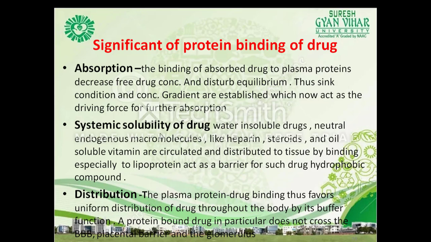Regarding systemic solubility of the drug, water insoluble drugs, neutral endogenous macromolecules like heparin, steroids, and oil soluble vitamins are circulated and distributed to the tissues by binding, especially to lipoproteins, which act as a vehicle for such hydrophobic components. Then, in distribution, plasma protein binding favors the uniform distribution of drug throughout the body by its buffer function. A protein bound drug in particular does not cross the blood brain barrier, the placental barrier, or the glomerulus.